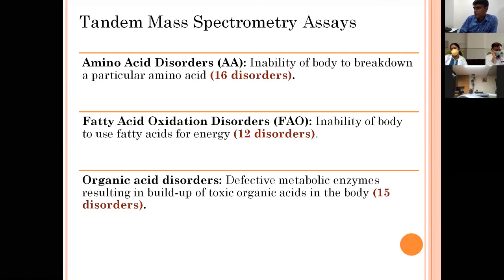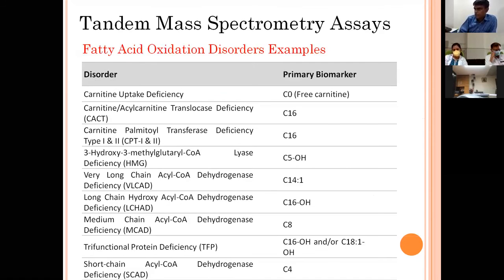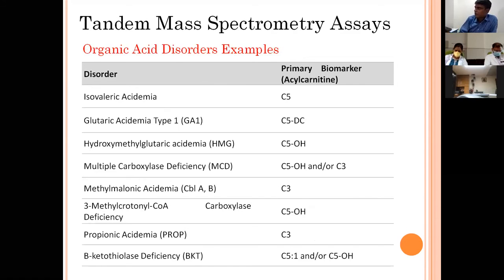Tandem mass spectrometry has amino acid disorders, fatty acid oxidation disorders, and organic acid disorders. These are the three categories of disorders which are covered under tandem mass spectrometry. So these are some examples of amino acid disorders, and the primary biomarkers, which are mostly amino acids, are what we use for diagnosis. These are some examples of fatty acid oxidation disorders, and the primary biomarkers are the acyl carnitines, the conjugates of carnitine with various fatty acids, which are used as a marker for these tests.